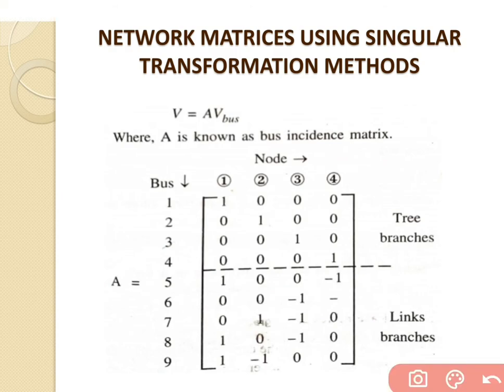So that's why at node number 1, branch number 1 is written as a 1, and the remaining branches that are not a part of the node are written as a 0. Now go for node number 2.